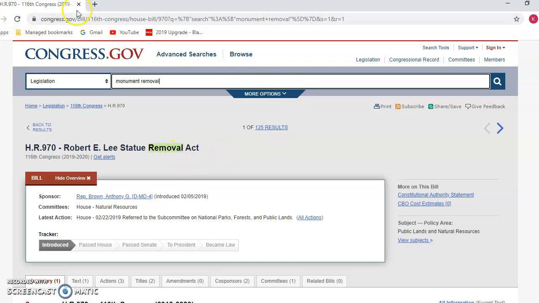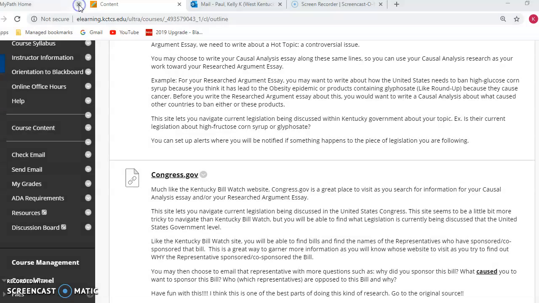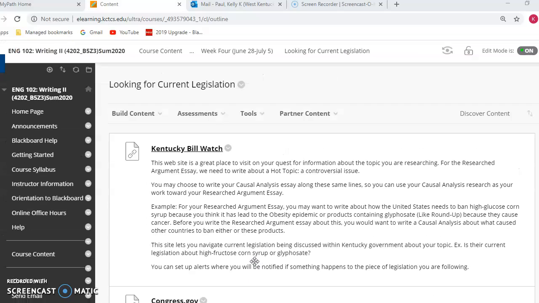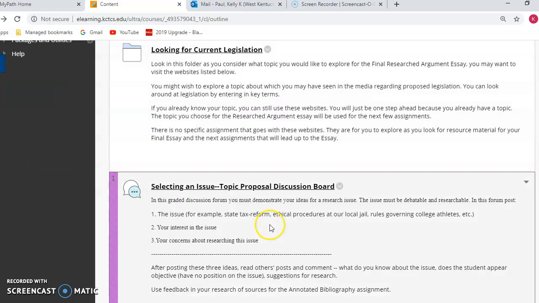If you have any other questions about that, please email me, and I'll be more than happy to talk you through it, because it's absolutely pretty interesting. Down here, you'll just see some other things about bill effective dates, if that will also help you. But let's get out of here and go into our actual assignment.